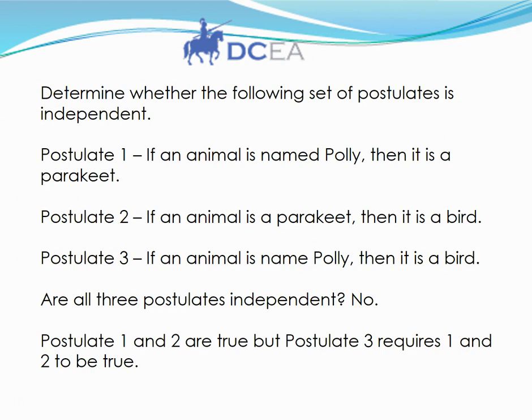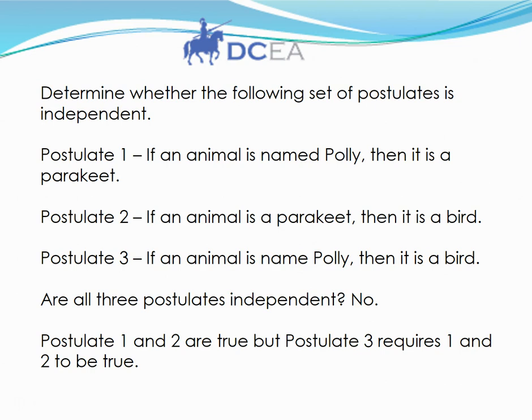Well, let's go to postulate 1. If an animal is named Polly, then it's a parakeet. Are all animals named Polly parakeets? Not necessarily so. Postulate 2 says parakeets are birds. Is that true? Yes, that is true.